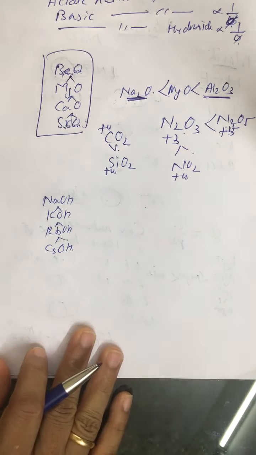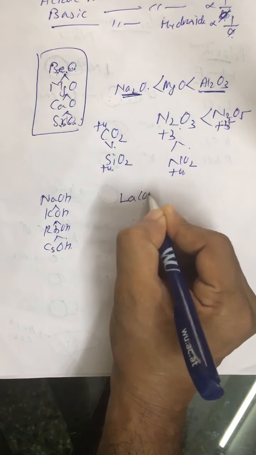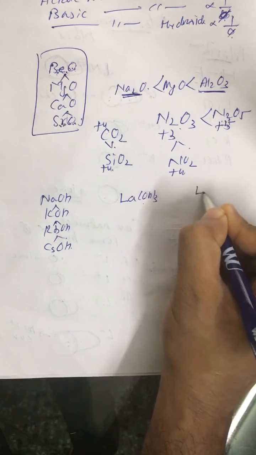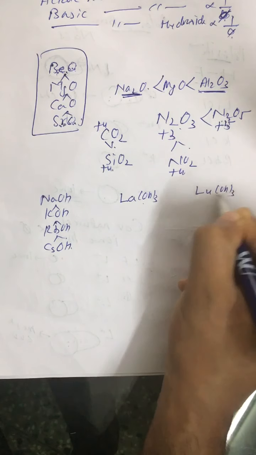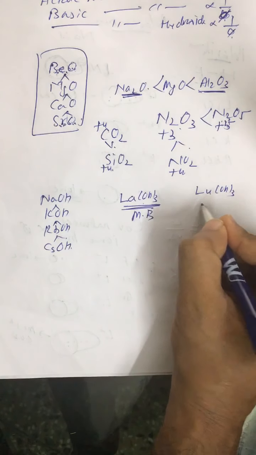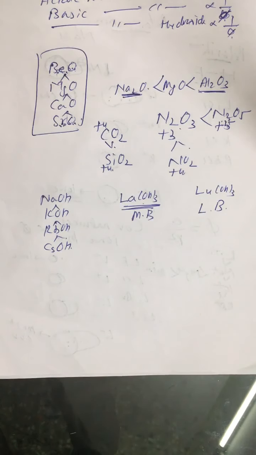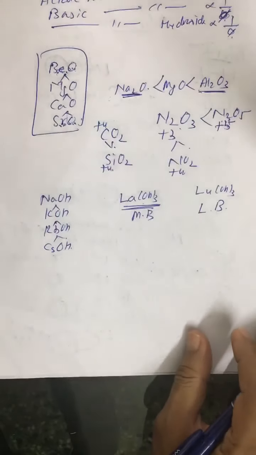Or in lanthanoids, when we move from La(OH)3 to Lu(OH)3, La(OH)3 is most basic and Lu(OH)3 is least basic. So on the basis of phi value, these things can be compared.